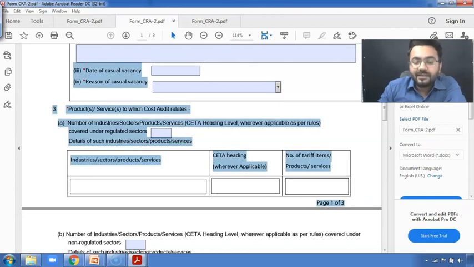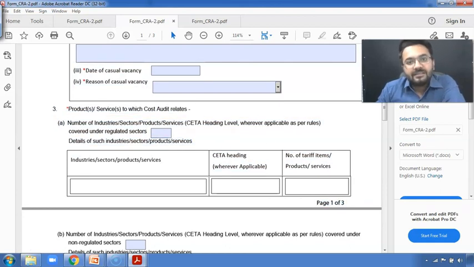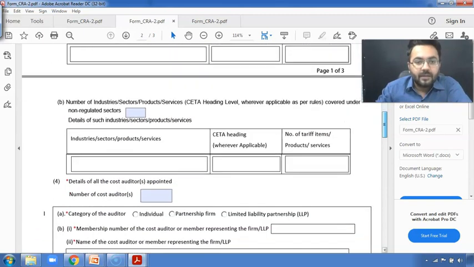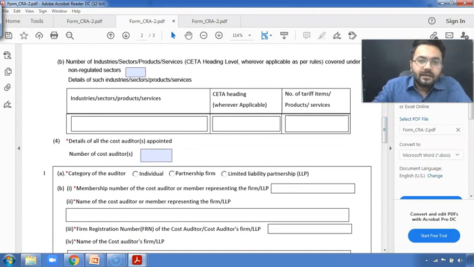From where are we going to get these CETA headings? CETA headings means the headings available under the Excise Act 1944. That notification we are going to discuss in the next class, and there you will get the headings for everything. You just need to figure out in which industry your company is working, and the proper heading will be given. Mention the number of items, products or services here. Apart from that, how many products do you have? And how many cost auditors are appointed?